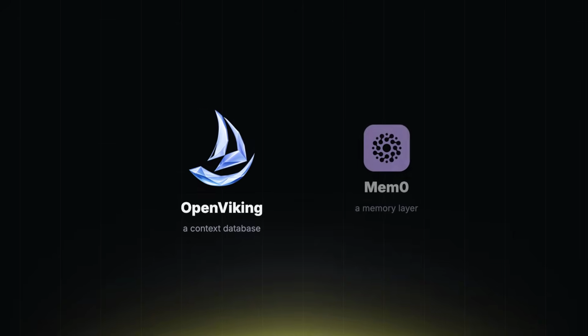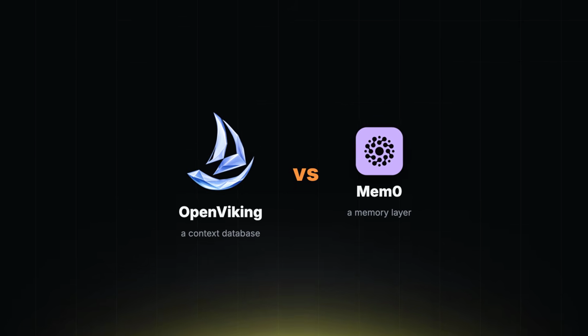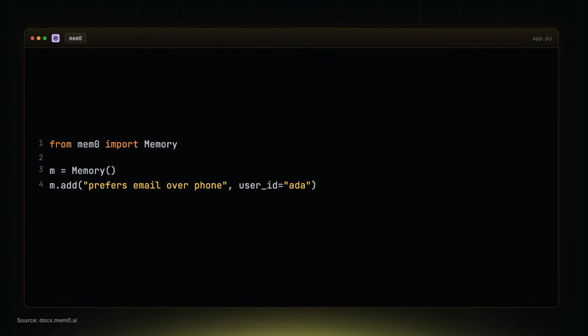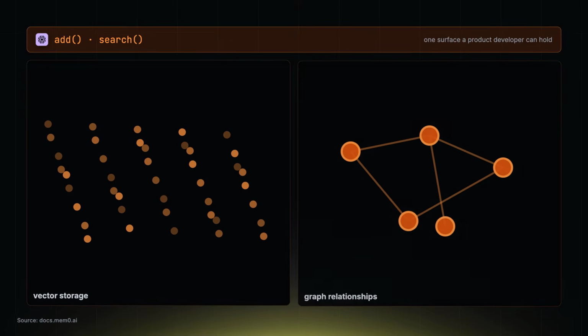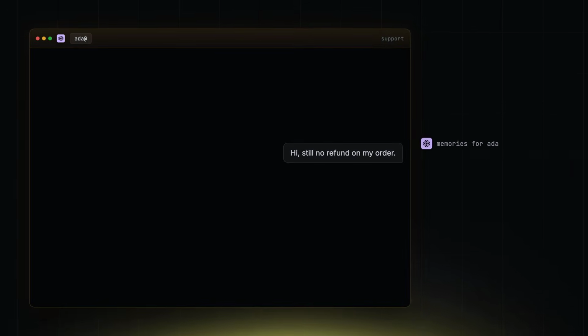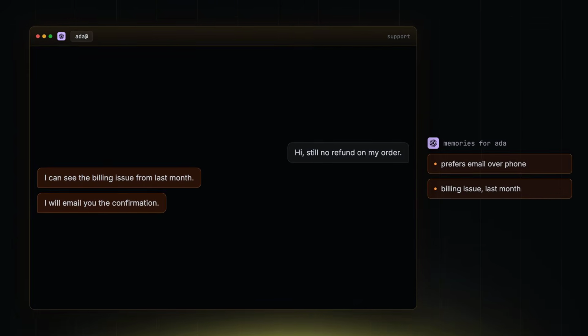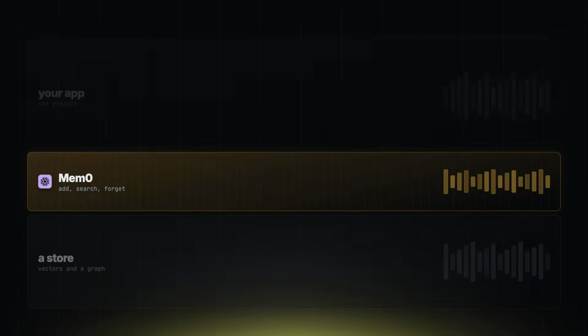So how does OpenViking compare to Mem0? Mem0 is probably the easiest comparison because it is very direct. You add memories, search memories, and get useful facts back. It can use vector storage and graph relationships, and the API is much easier to explain to a normal application developer. For a lot of products, that is enough. If you're building a support bot that needs to remember a customer prefers email and had a billing issue last month, Mem0 makes more immediate sense.